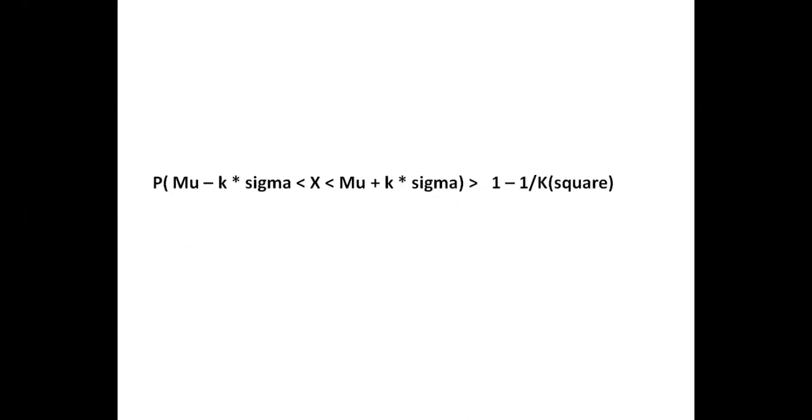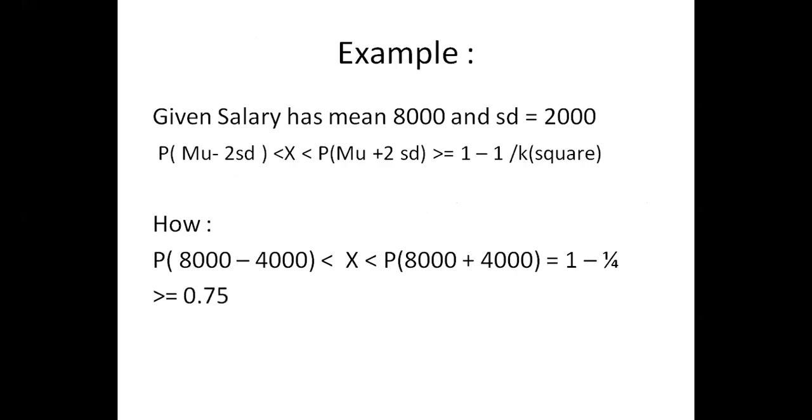What the formula says is: the probability of mu minus k sigma to mu plus k sigma is greater than or equal to 1 minus 1 by k squared. I'll try with one example. Given a salary with mean 8,000 and standard deviation 2,000, I need to give conclusions on this data, and the data is not normal or binomial and I'm not able to understand the distribution of the data. Then what to do?